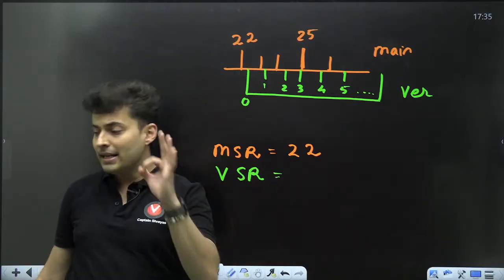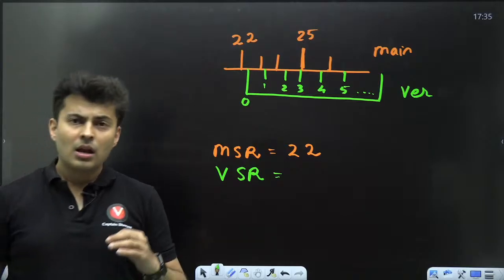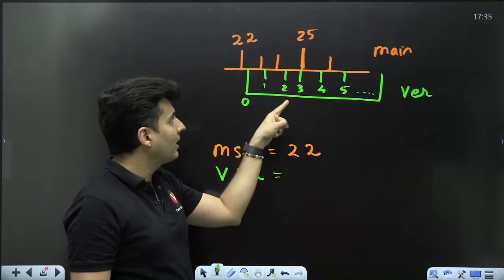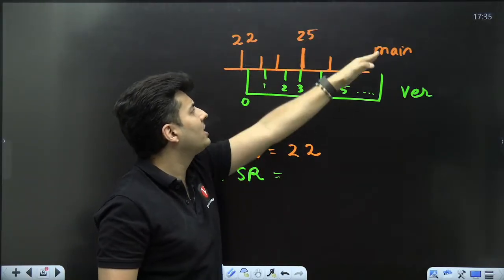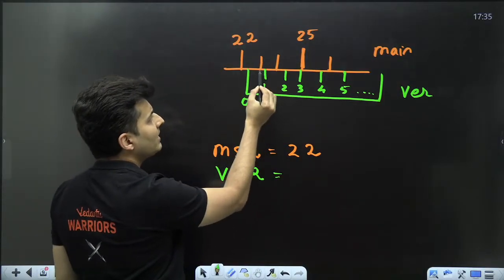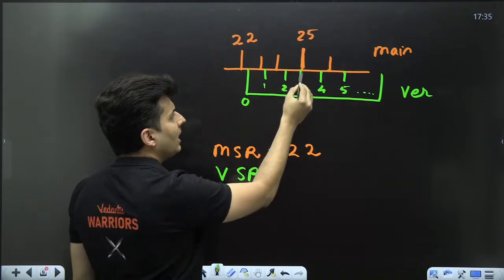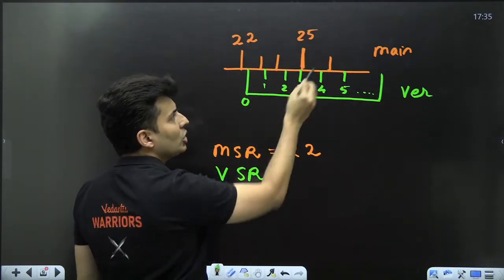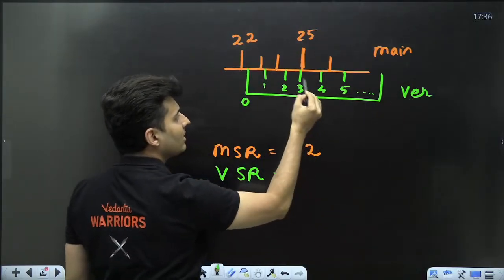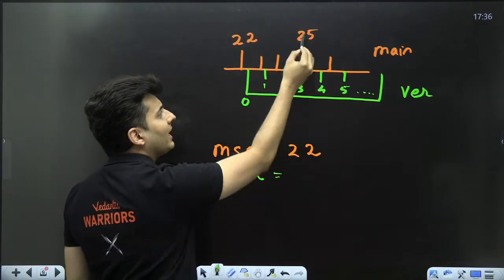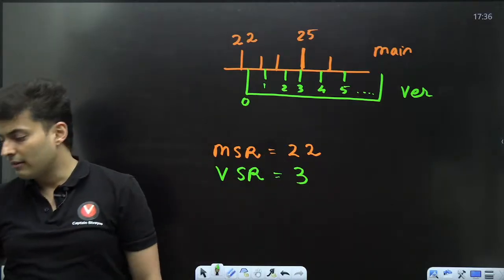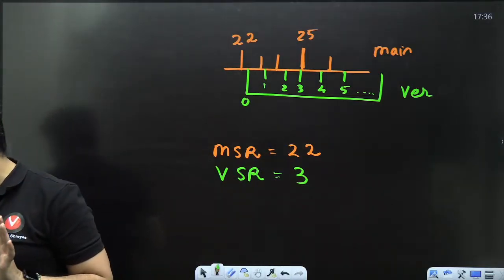My dear students, the vernier scale reading is the vernier marking which coincides with some division of the main scale. If you notice, this one is not coinciding with any main scale. This 2 is not coinciding. I think this 3 is coinciding over here. So the vernier scale reading is not 25, it is this number. The vernier scale reading is the reading on the vernier which coincides somewhere on the main scale. So the vernier scale reading will be 3. Is that very, very clear?